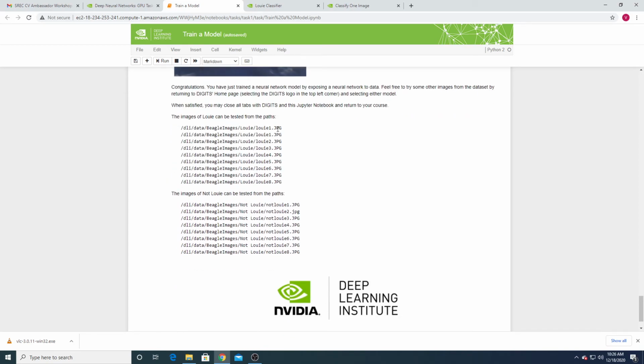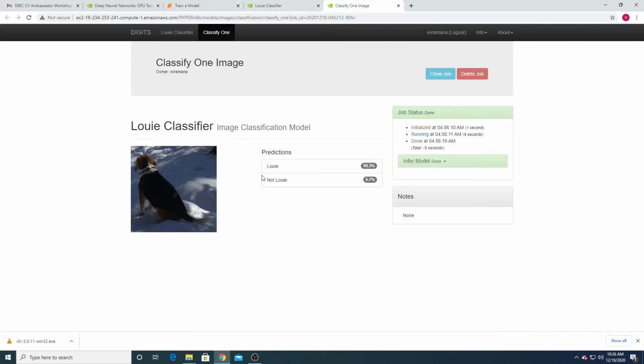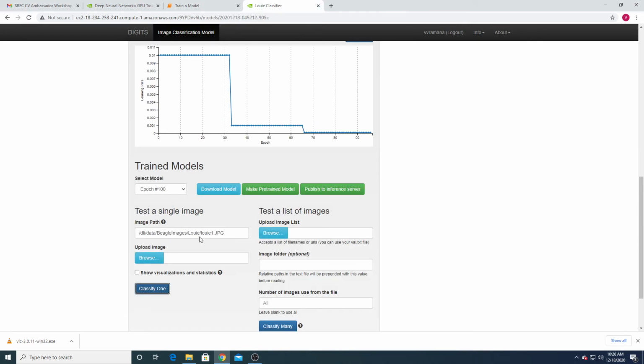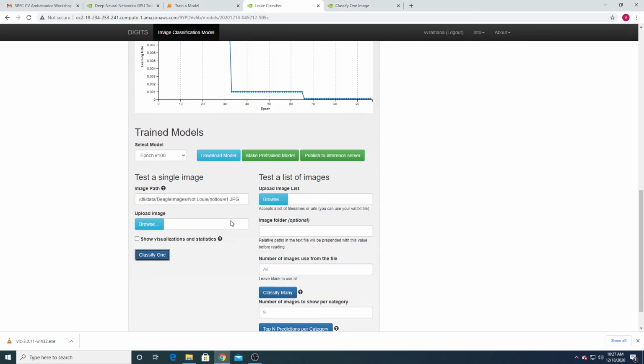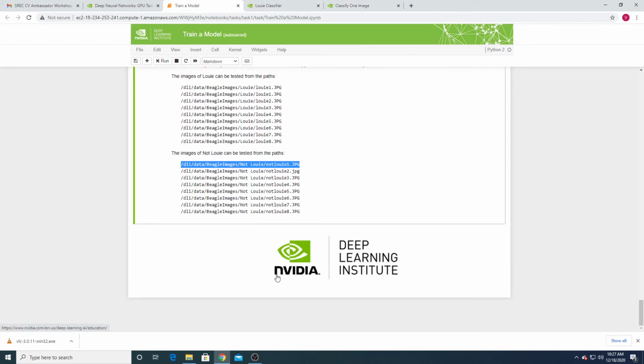So we chose an image of a Louis dog, and now we will try one image of a not Louis dog to check whether it is classifying properly or not. And here in the classify image, test a single image, Control V, and classify one. So actually this image is not a Louis dog. So we'll see how it will be. See, not Louis 96.2% probability, and Louis is 3.8. So now my model is working fine, right?